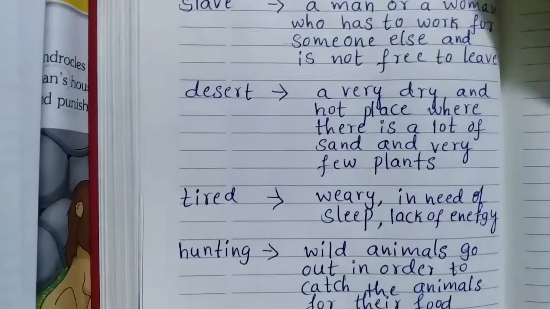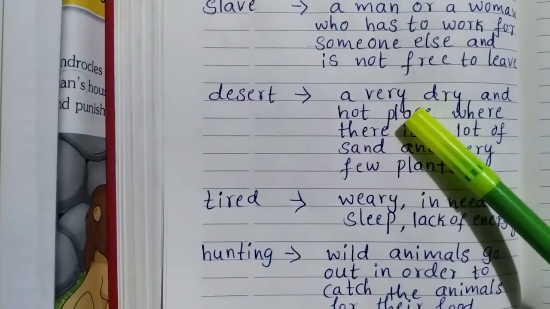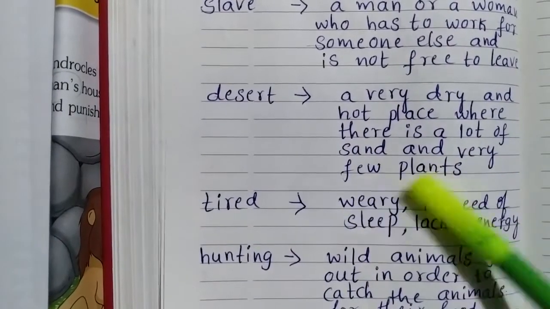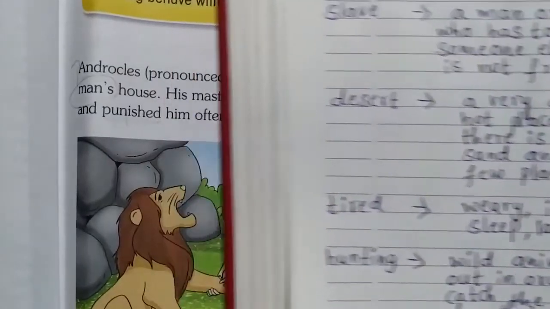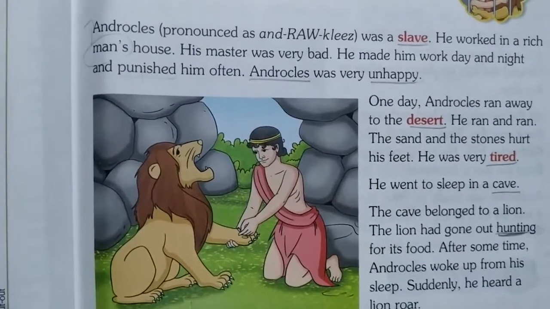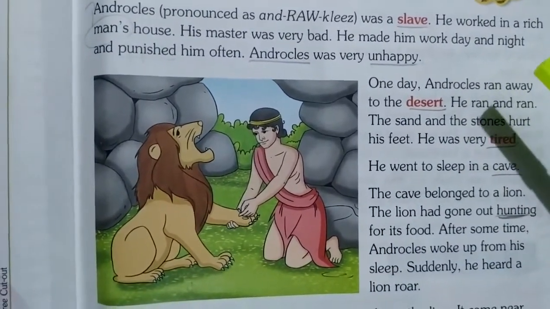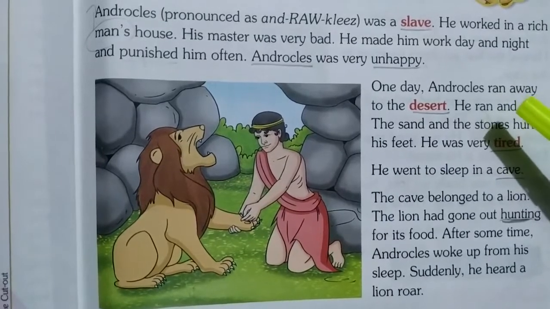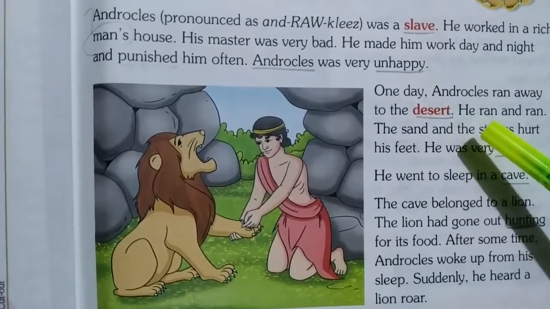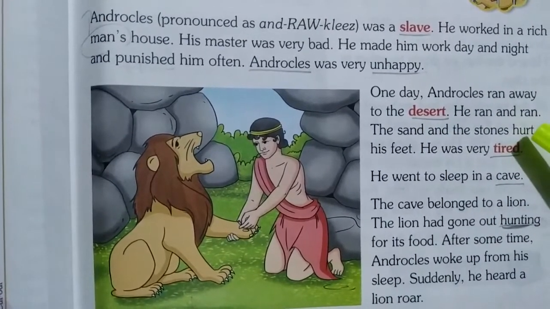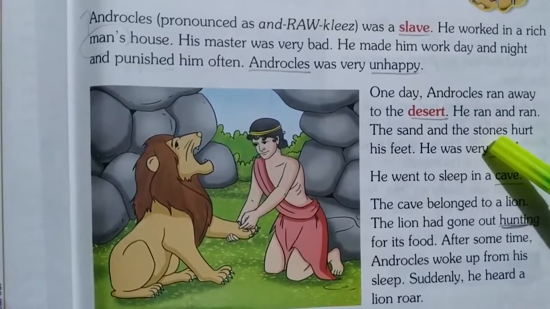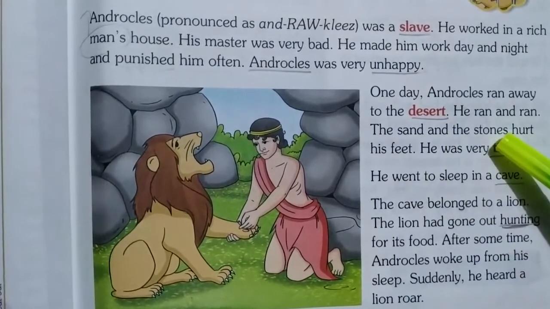Children, do you know what is the meaning of desert? Desert is a very dry and hot place where there is a lot of sand and very few plants. In the desert, children, we can see only sand. Also, that place is very hot and dry. So Androcles decided to leave his master's house. He started to run from there. Finally, he reached the desert. He ran and ran. He started to run very fast. In the desert, we can see only sand and stones, right?